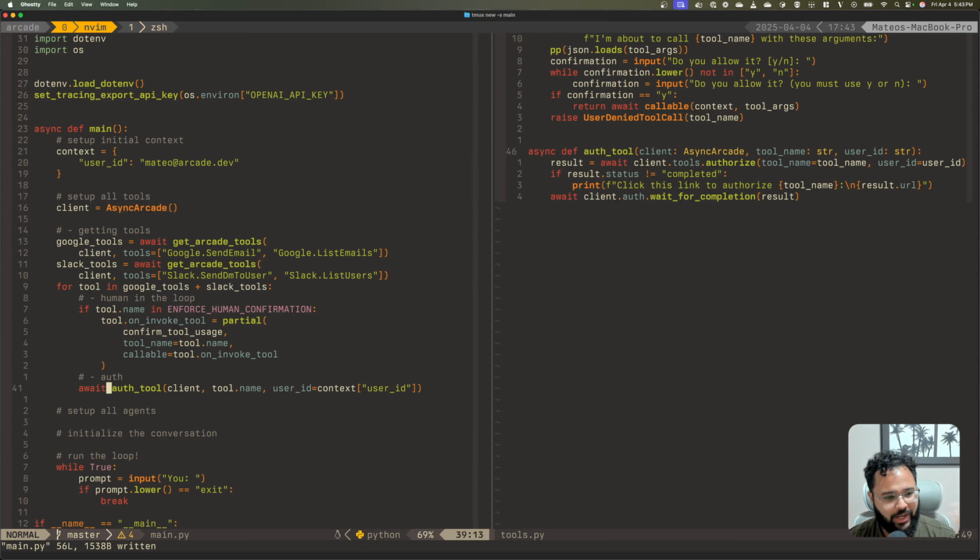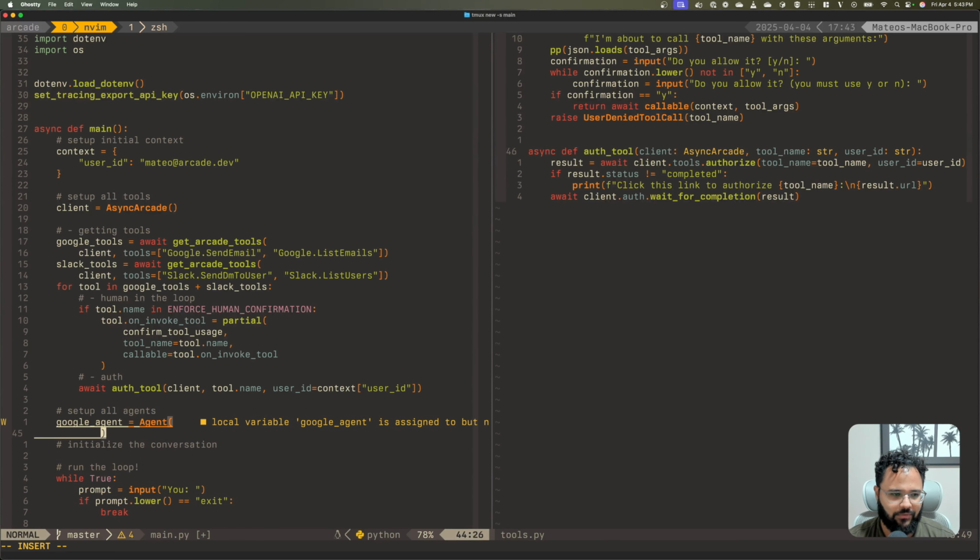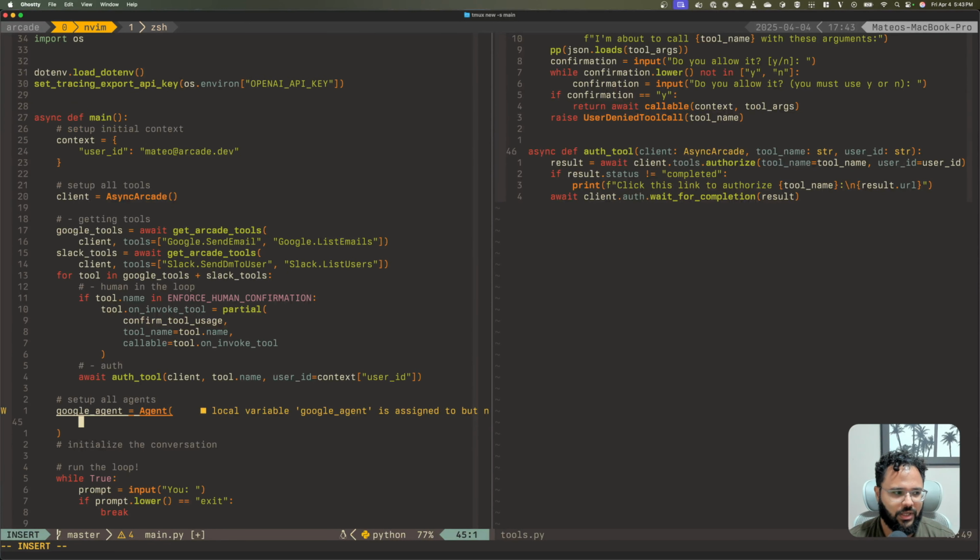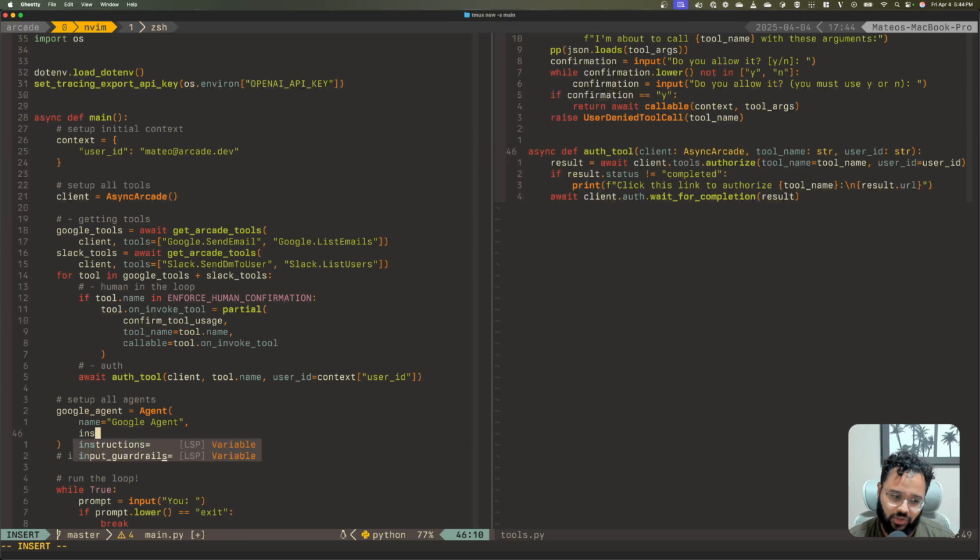We need 3 agents. So the first one is going to be the Google agent. Google agent equals agent, and I will fill in all of the information. It's going to be name, Google agent, instructions, which is similar to a system prompt.